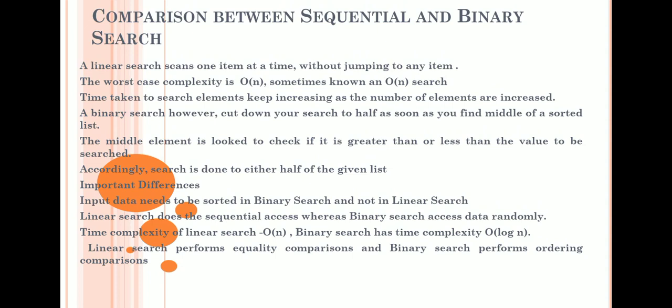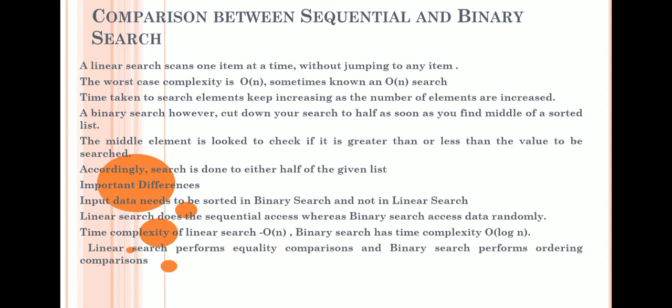The main difference is that input data needs to be sorted in binary search and not in linear search. Linear search can be implemented on a sorted list or an unsorted list, but in binary search we need a sorted list. Linear search does sequential access, whereas binary search accesses data randomly, that is, we find the mid value.